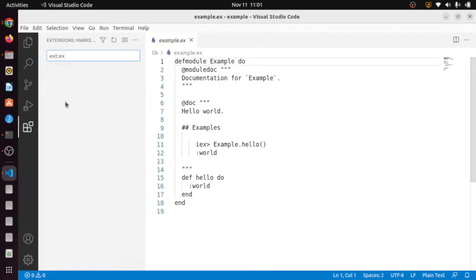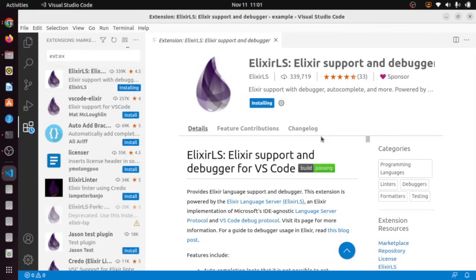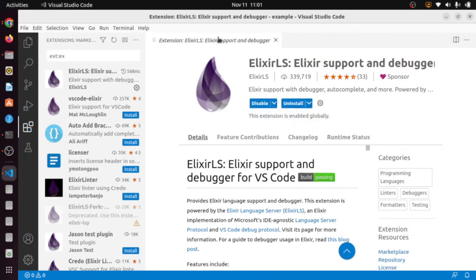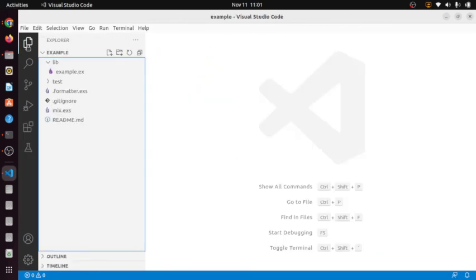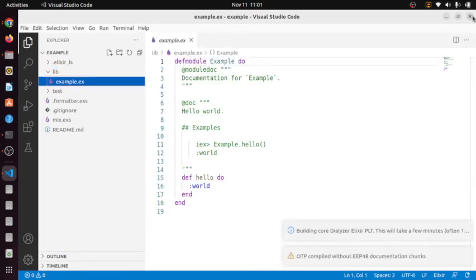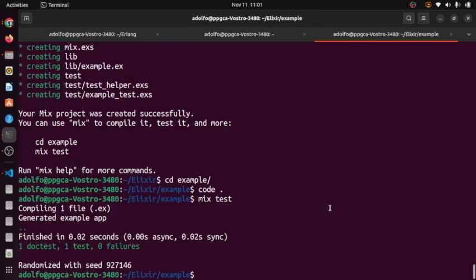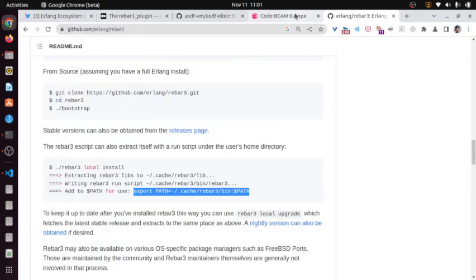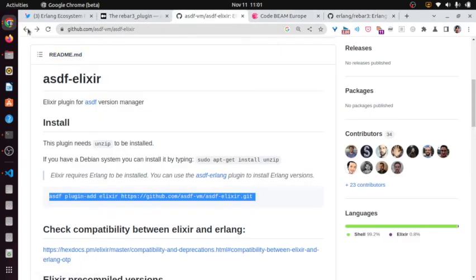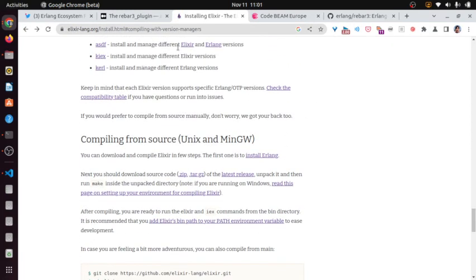I can search the marketplace, and I'm going to use ElixirLS. And that's it. It's going to work. Okay. Mix test. Yes, I believe that's it. I have installed Elixir and Erlang using ASDF. That's what I wanted to show in this video.